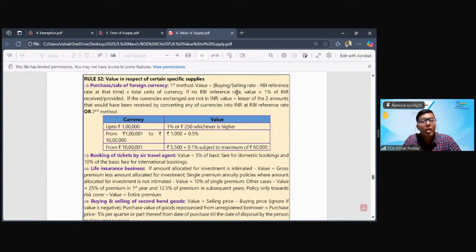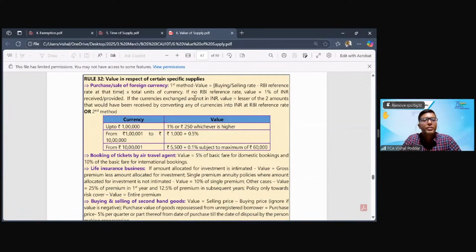However, if there is no RBI reference rate, then the value will be 1% of the INR. So what is the INR in my example? 1 lakh dollars converted to 85 lakh rupees. Take 1% of 85 lakhs. That becomes the value.